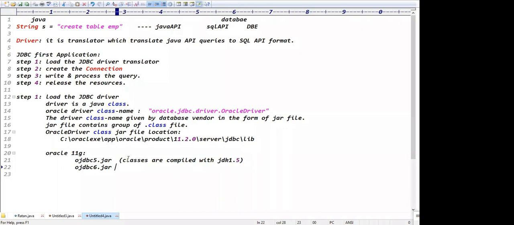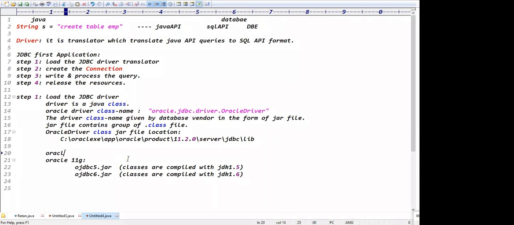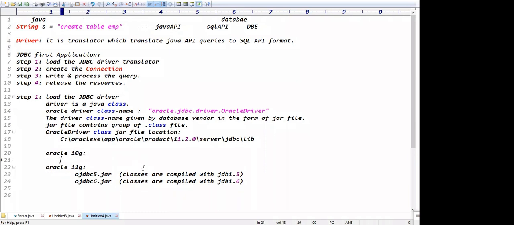Yes or no? JDK 1.5. OJDBC 6 means what, guys? The classes are compiled with what? JDK 1.6 version, right? JDK 6th version, guys. If you're using 11G... unfortunately, some production environments are still using 10G, guys. If they're using 10G version, we have only one jar file, OJDBC14.jar.